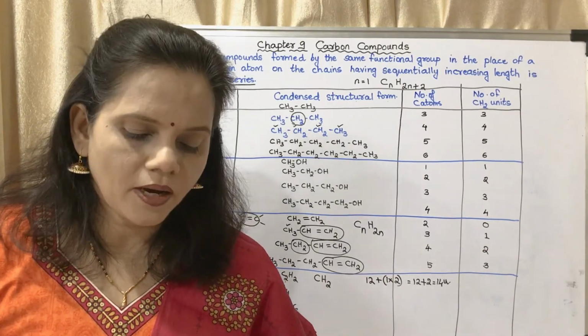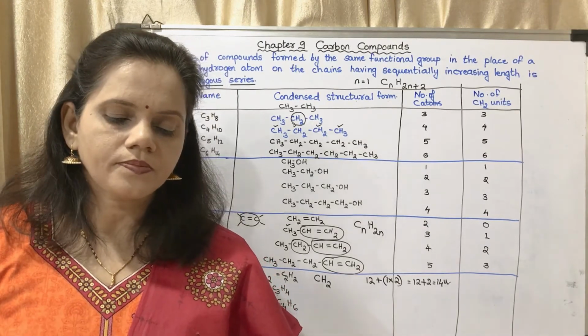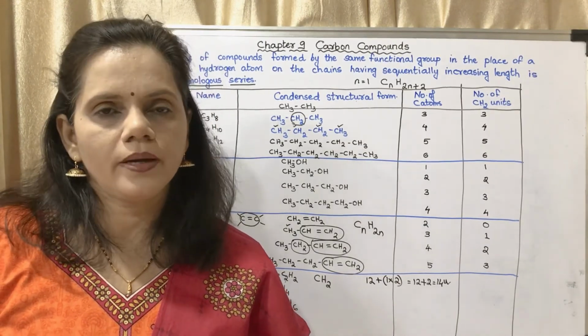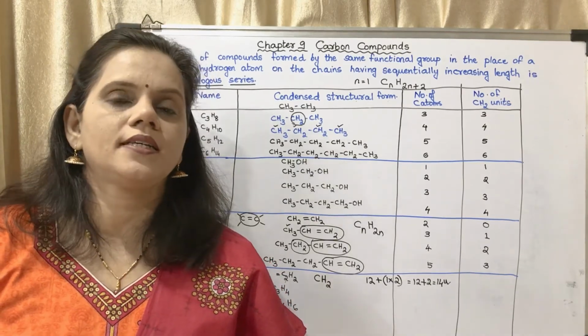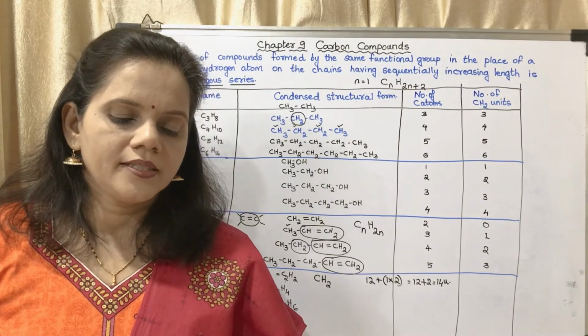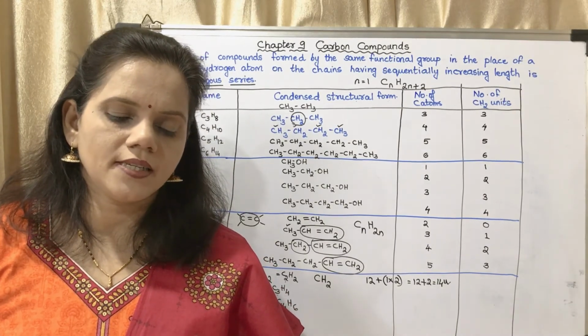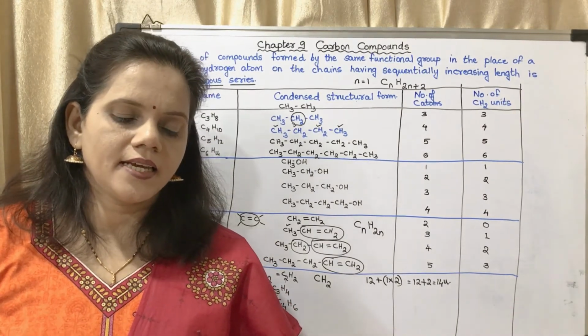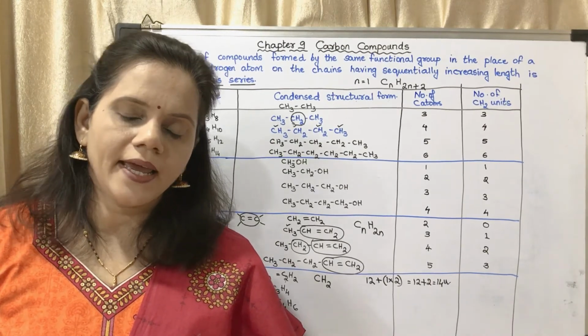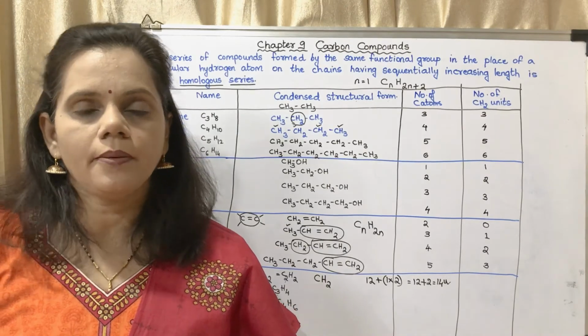Now use your brain power question below. Write down the structural formula of the first 4 members of the homologous series. This we have already written in the other lecture. General formula of the homologous series of alkanes is CnH2n plus 2. Write down the molecular formula of the 8th and 12th member.